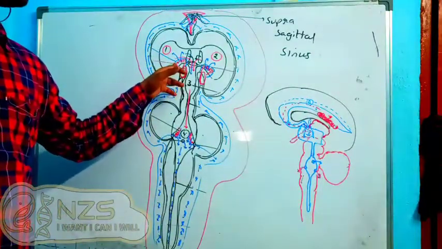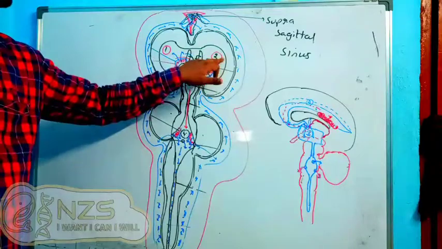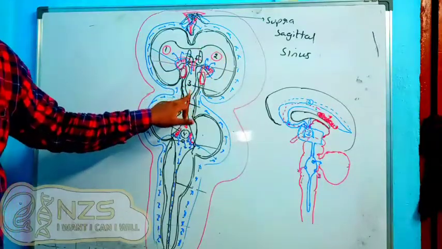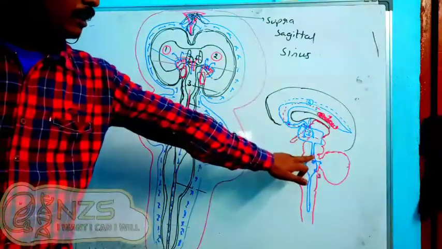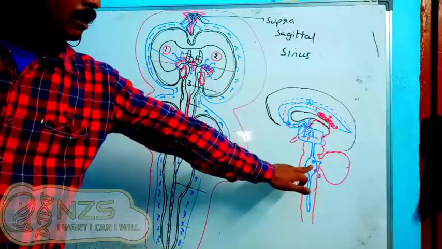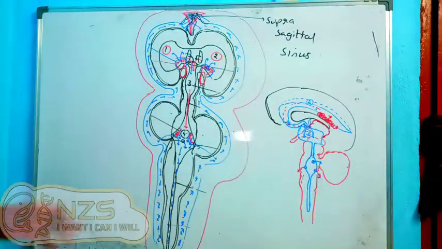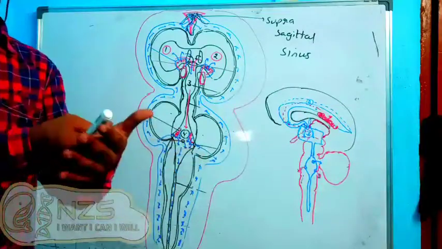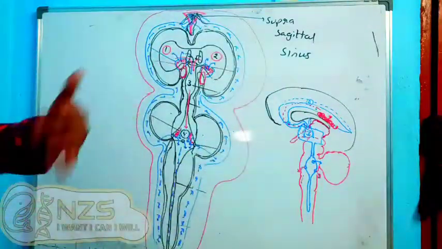The anterior choroid plexus along with the ependymal cells will form the CSF, and CSF comes down to the third ventricle. From the third ventricle, the CSF will come down into the fourth ventricle, and in the fourth ventricle there is the junction of the pons orally and the medulla oblongata.